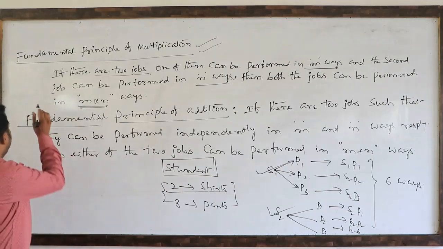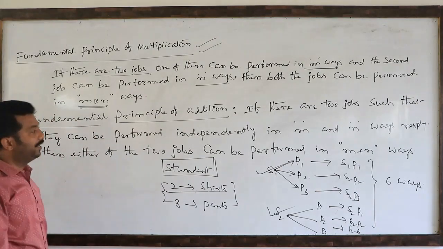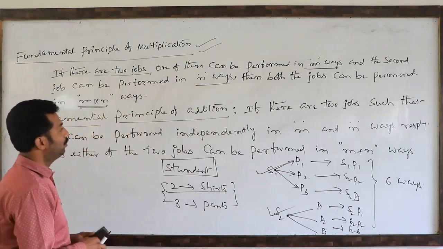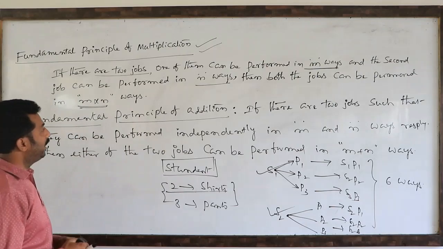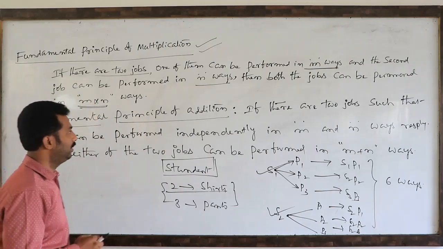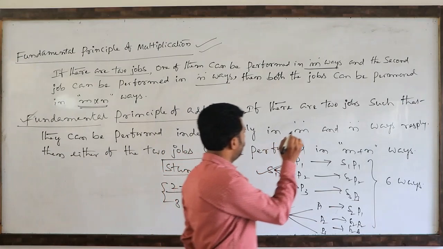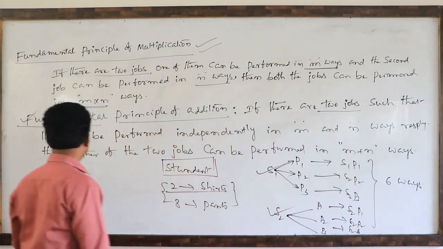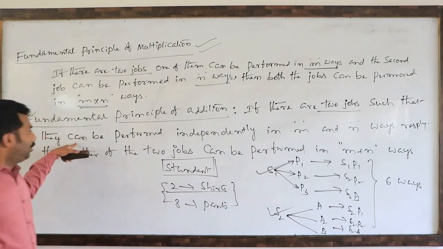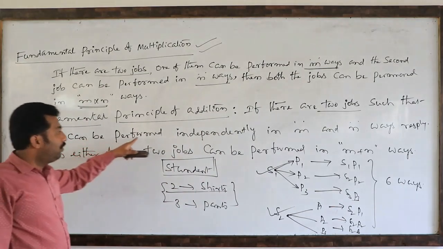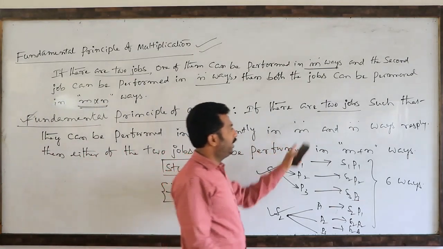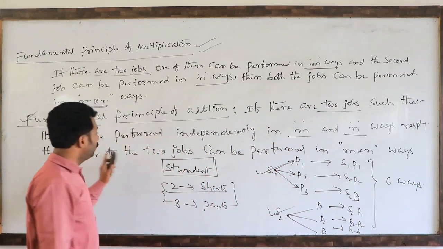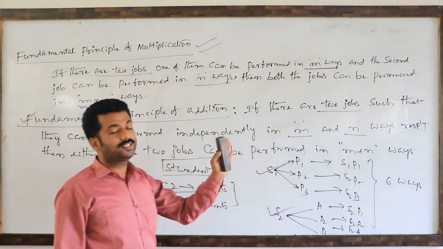Next, the fundamental principle of addition. Actually it is not in our NCERT, but you should know when we should add and when we should subtract. See, what is the statement? There are two jobs, such that they can be performed independently in M and N different ways respectively. Then either of the two jobs can be performed in M plus N ways.